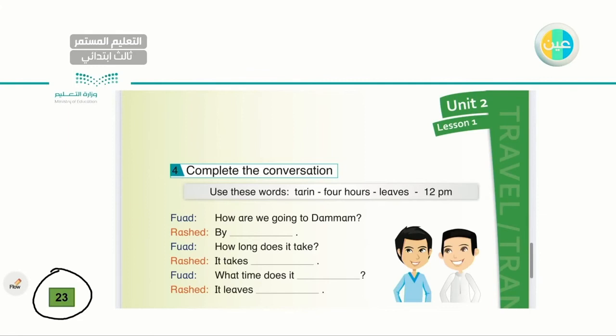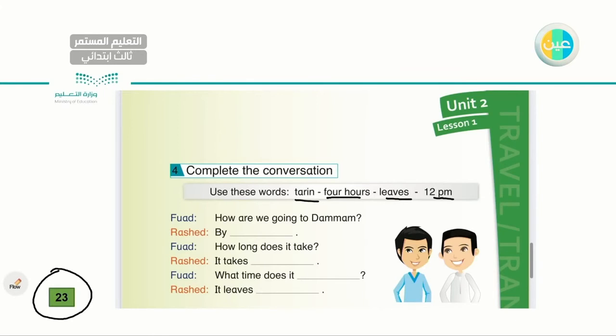Use these words: train, 4 hours, leaves, and 12 p.m. Remember, we practiced a similar conversation at page 22, so this is basically the same. So I have 4 spaces and 4 missing words. So we'll be matching.